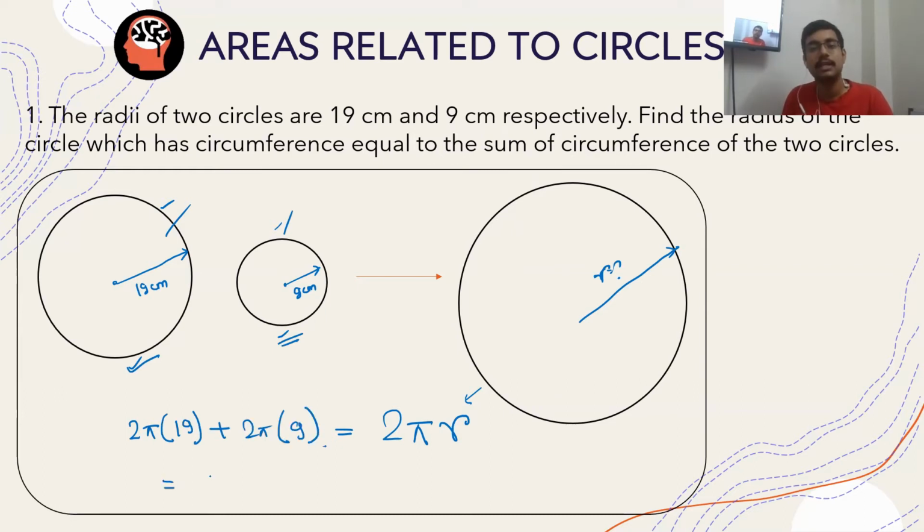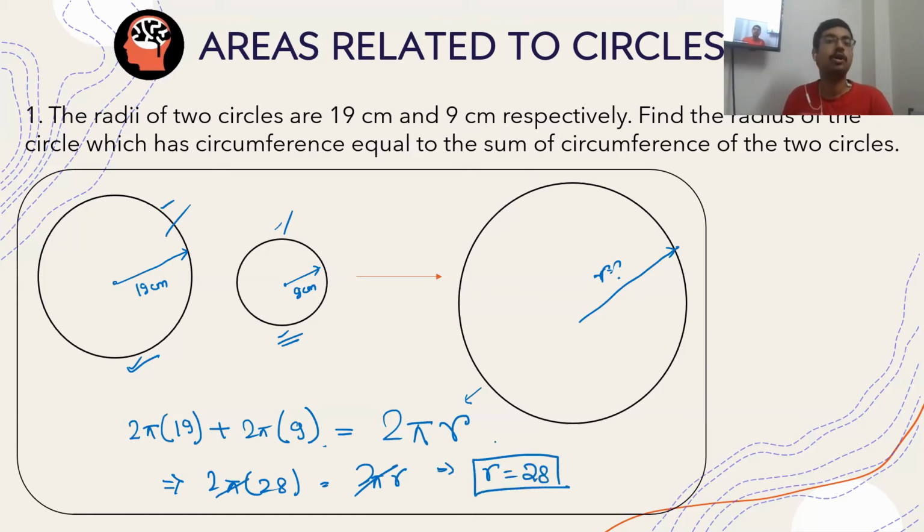Now, this will be 2 pi times 28 is equal to 2 pi r. 2 pi gets cancelled and r is equal to 28. You need not do any research on the value of pi. Nothing is needed. So r is equal to 28 centimeters. This is the answer. Is this clear to everybody?